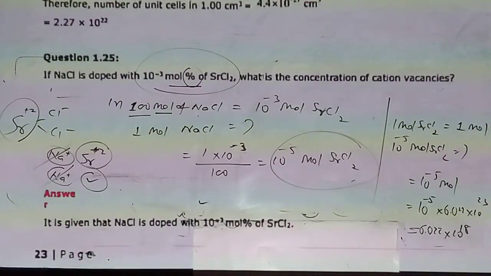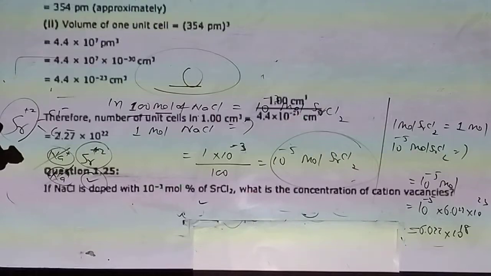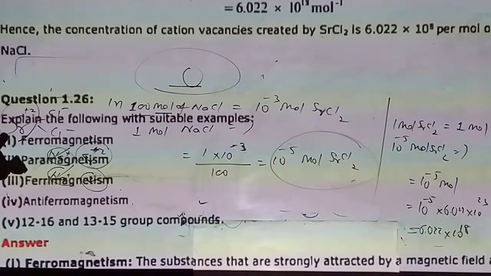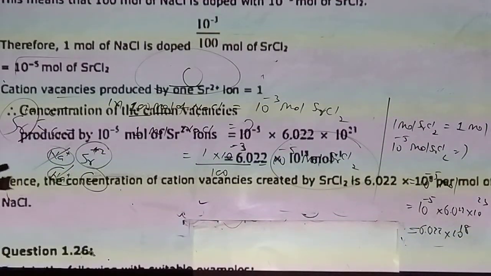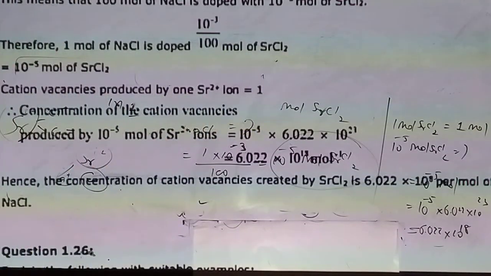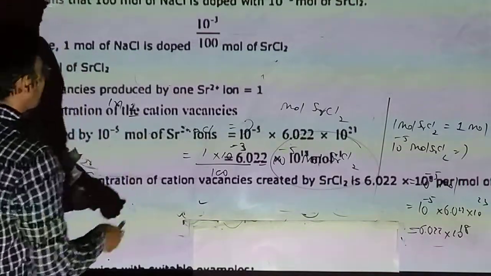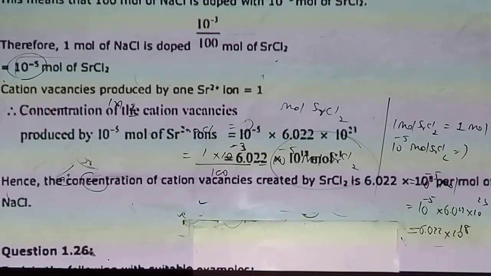It is given NaCl doped with 10 raised to minus 3 mole of strontium chloride. So it means 100 mole NaCl is doped with 10 raised to minus 3, so at 1 mole NaCl it will be 10 raised to minus 5.